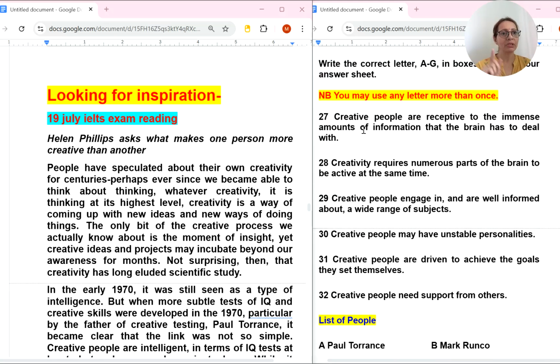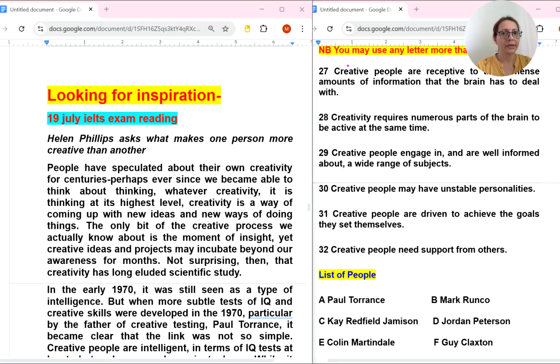First we will read all the information, all the questions. Same as we do in list of headings, and in which paragraph contains the following information, we will do in this kind of question, list of people. We will read, understand, and take out one or two keywords. Those keywords will help us in finding the correct answer. Let's start. Let's read it.